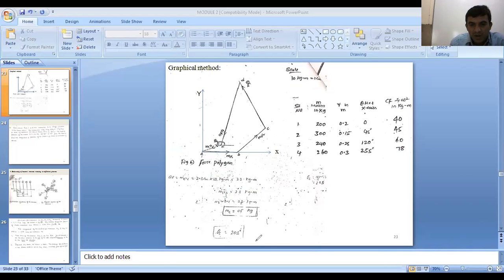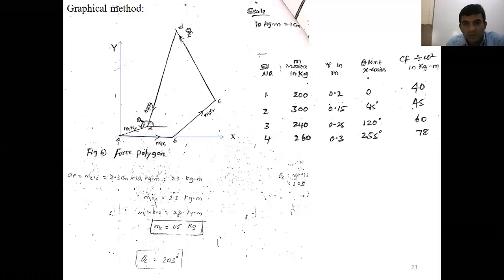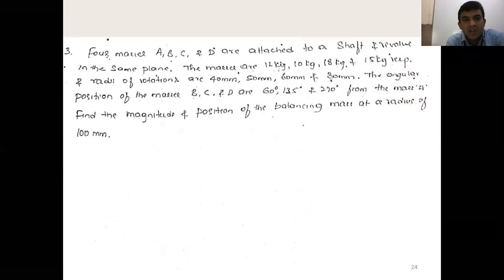Shall I go for the next problem? Yes, sir. Now similarly take one more problem. Take this as an assignment problem. Better write down: 4 masses A, B, C and D are attached to a shaft and revolve in the same plane. The masses are 12 kg, 10 kg, 18 kg and 15 kg respectively. And the radii of rotation are 40 mm, 50 mm, 60 mm and 80 mm.